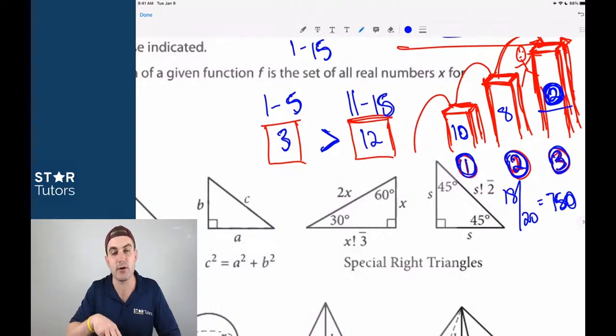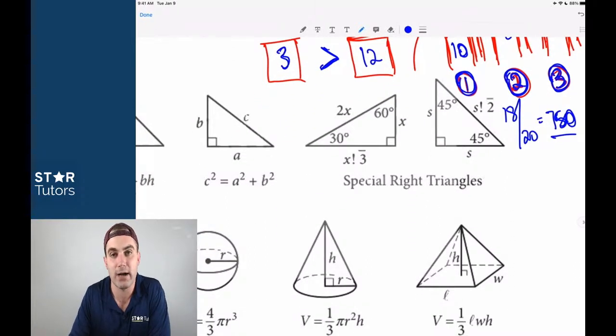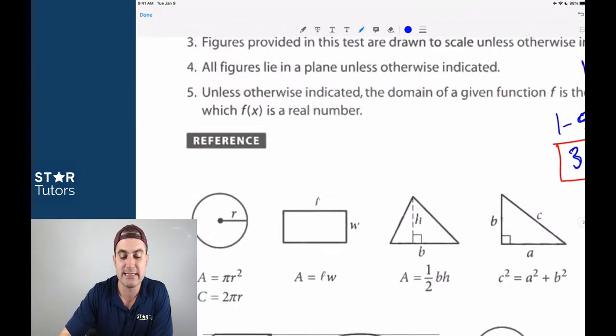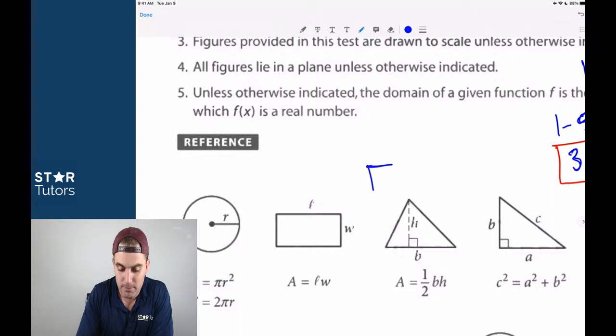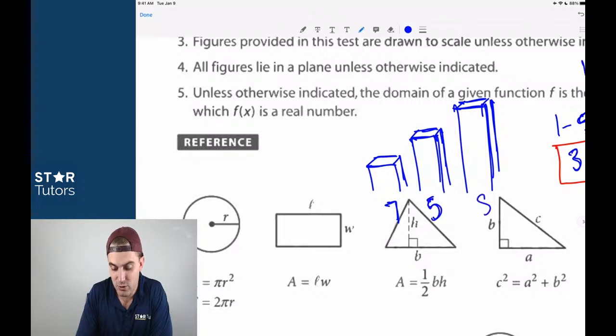Because think about it. This works for everybody in the world. This method works at every level of the test. Maybe your breakdown is not to get a 750. Maybe your breakdown is trying to get to a 600. So maybe your boxes then wouldn't be the 10, 8 that I just drew up for pass 1, pass 2. Maybe your breakdown, if you're trying to get to a 600, is something like 7 and then 5, and then you have to guess on the remaining 8 questions.